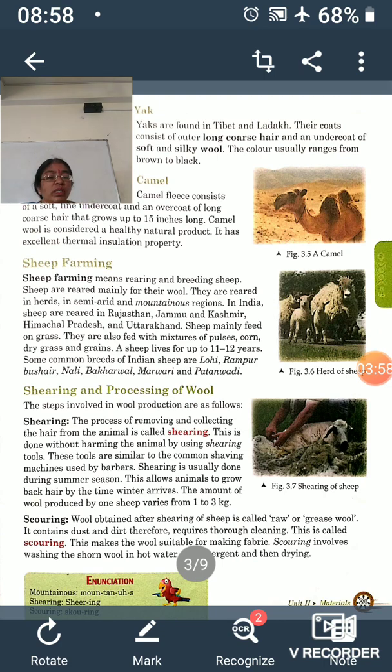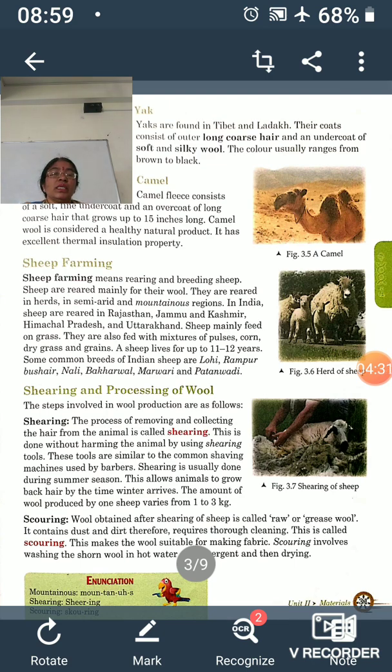Shearing means shaving, that is, removing the wool fiber from the body of the sheep, and this is done manually with the help of some special tools, or with the help of machines also. During this process, a thin outermost layer of skin is also removed with the wool fiber, but it will not damage the body of the sheep.